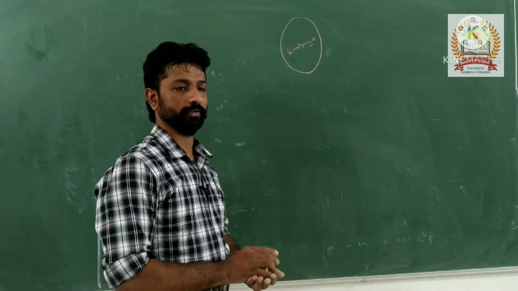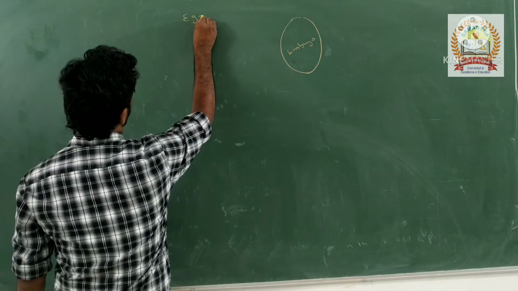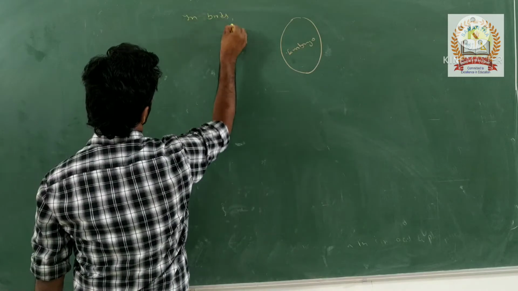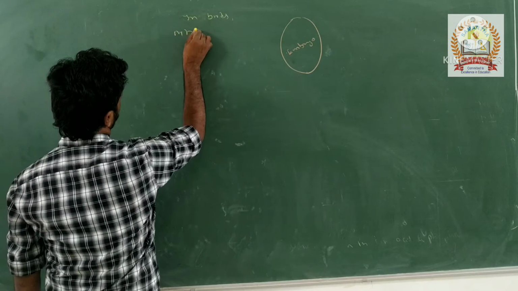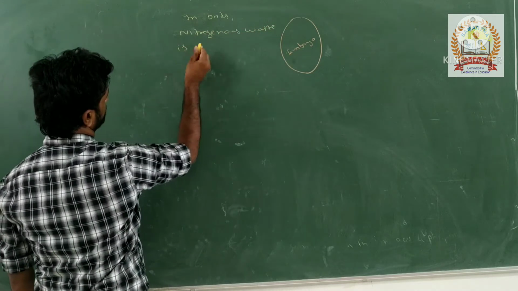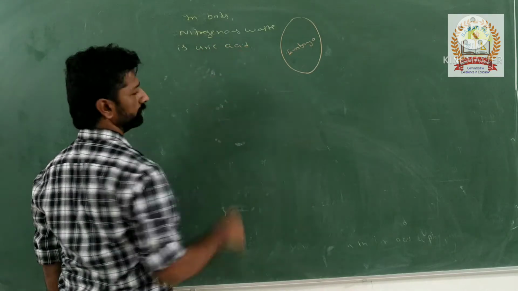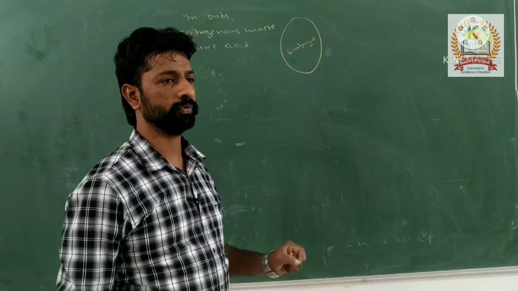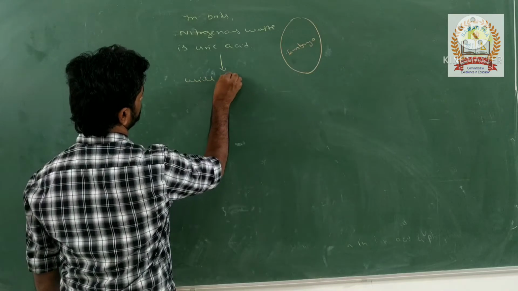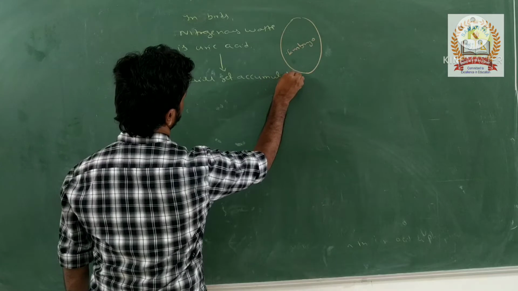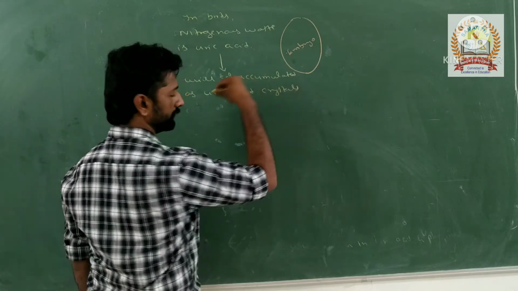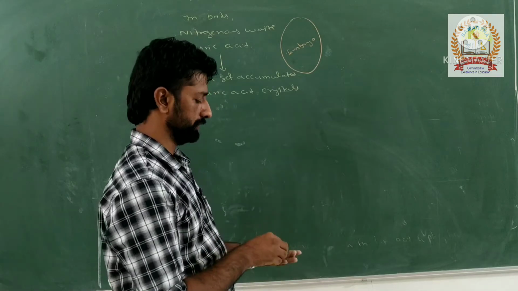Because of that reason only, in birds, the nitrogenous waste is uric acid, which will get accumulated in the form of uric acid crystals, which get added to the shell of that egg.